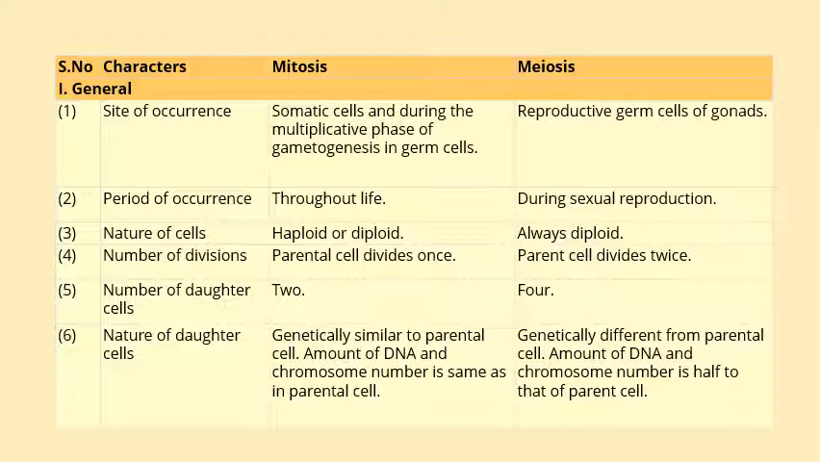Mitosis occurs throughout life, whereas meiosis occurs only during the sexual reproduction process.